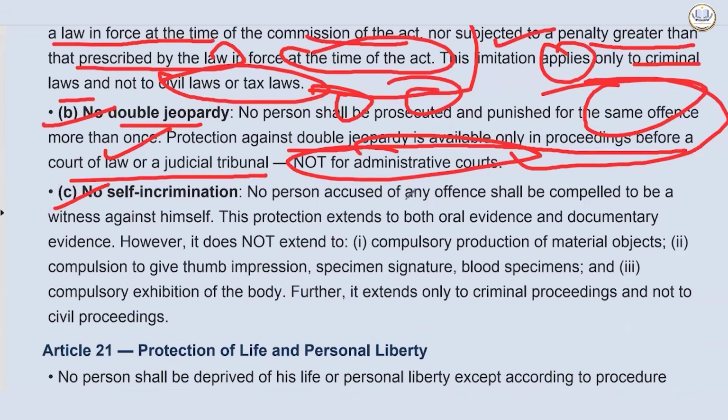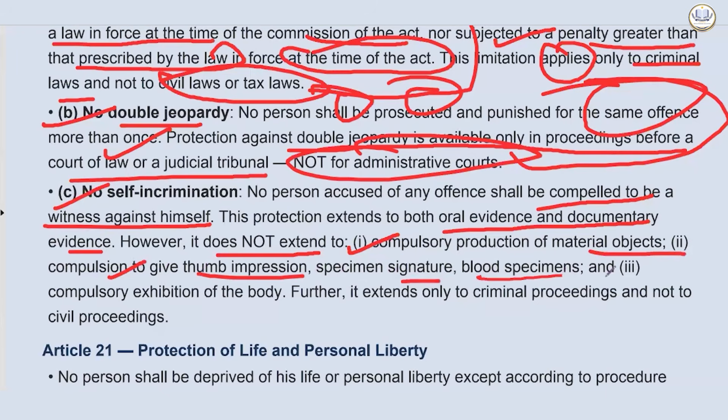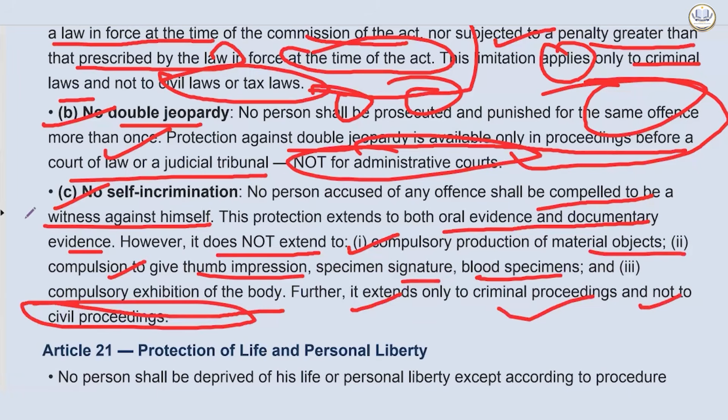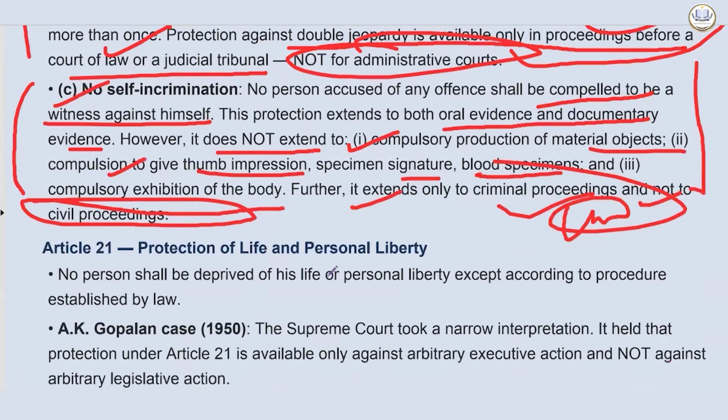Then no self-incrimination. No person accused of any offense shall be compelled to be a witness against himself. This protection extends to both oral evidence and documentary evidence. However, it does not extend to compulsory production of material objects, compulsion to give thumb impression, specimen signature, and blood specimens, compulsory exhibition of the body. Further, it extends only to criminal proceedings and not to civil proceedings. This is very, very important. Majority of these provisions are valid only for the criminal proceedings.